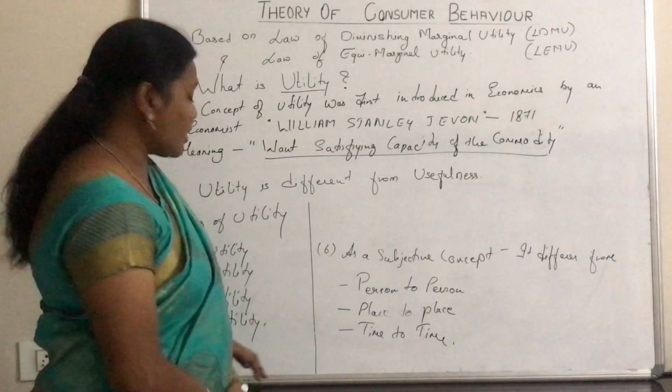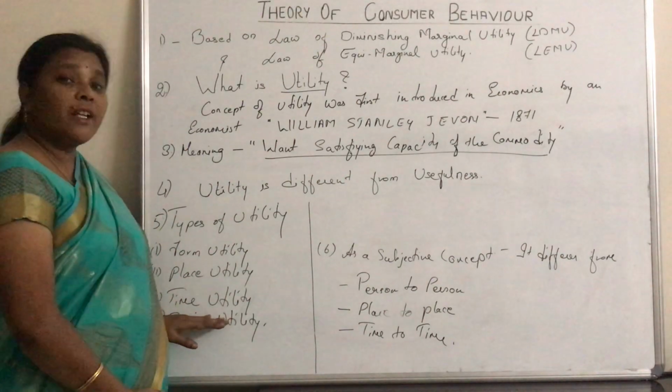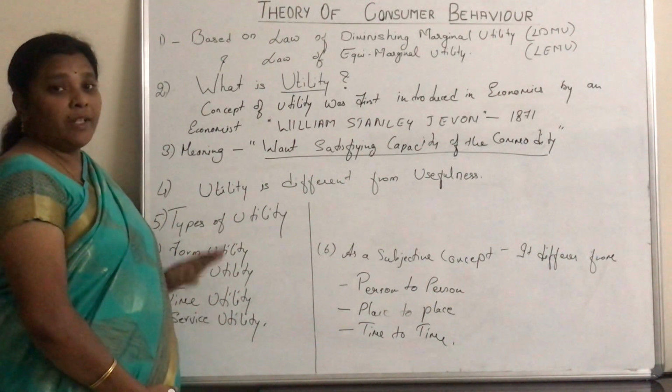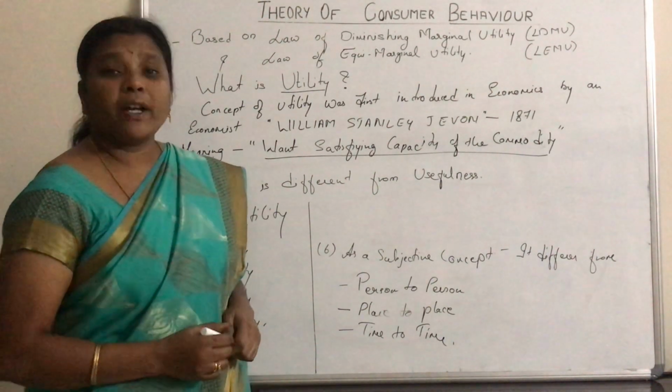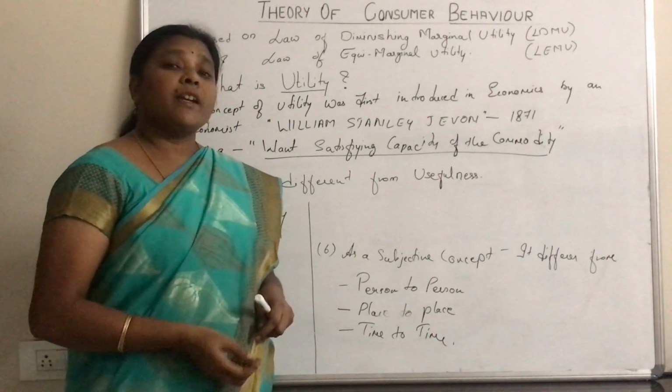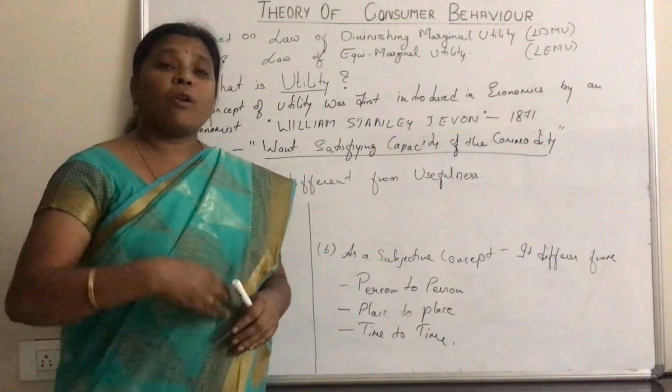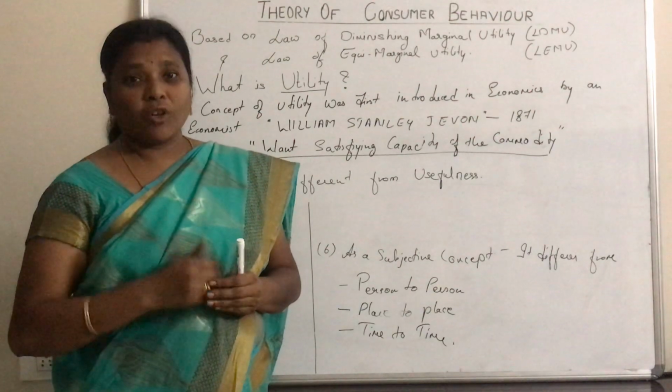And the next type of utility is time utility. There are certain commodities which acquire time utility when they are used according to the time or season.